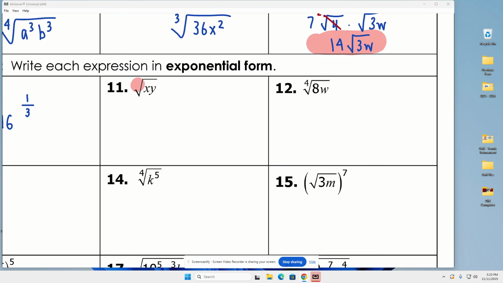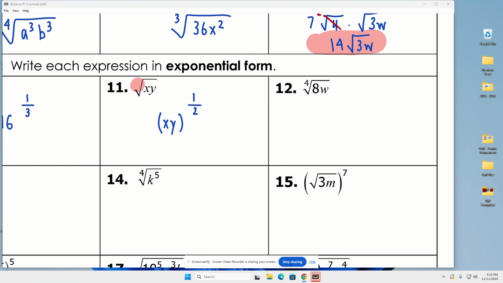Okay, this one. What is my root? Well, it's a 2. So my fractional exponent has a 2 in the denominator. And since both of these are underneath the radical, I have to put them in parentheses because they're both being raised to that fractional exponent. Now, what is the exponent inside? Well, I don't have anything, so it's understood to be a 1. So xy in parentheses raised to the 1/2 power.